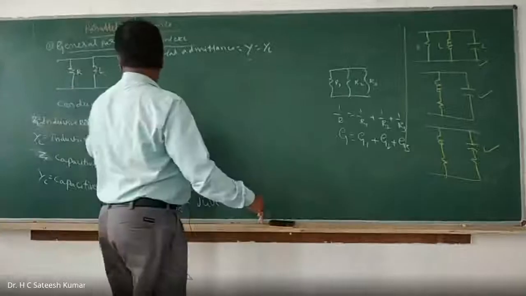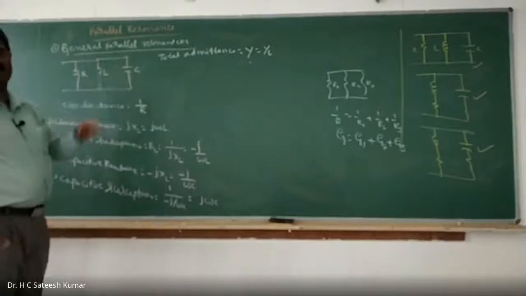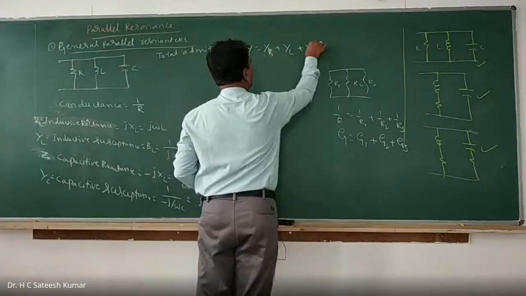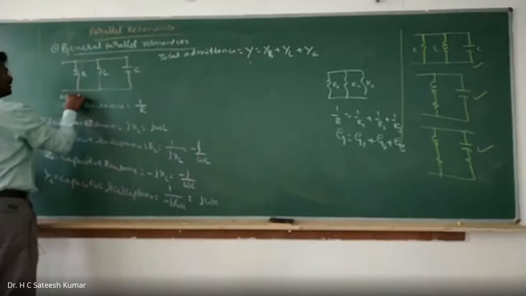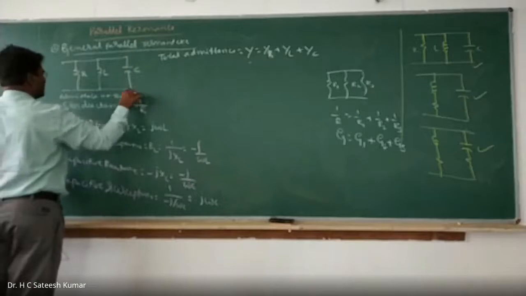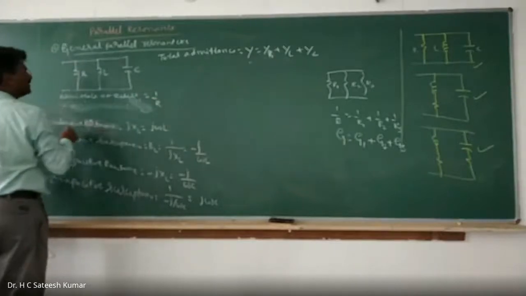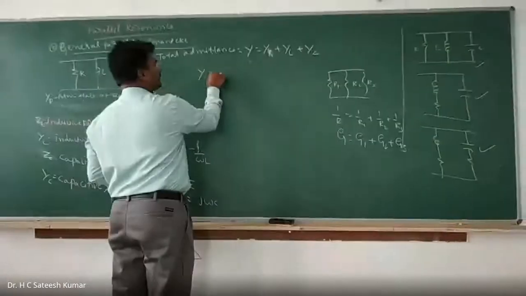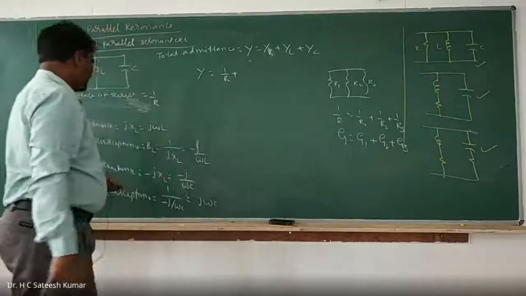So Y is equal to the admittance of the resistance part, the admittance of the inductance part, and the admittance of the capacitance part. That I'll call YR plus YL plus YC. YR is the admittance of resistance, conductance, which we can call 1 by R. So therefore, Y is equal to 1 by R plus YL.